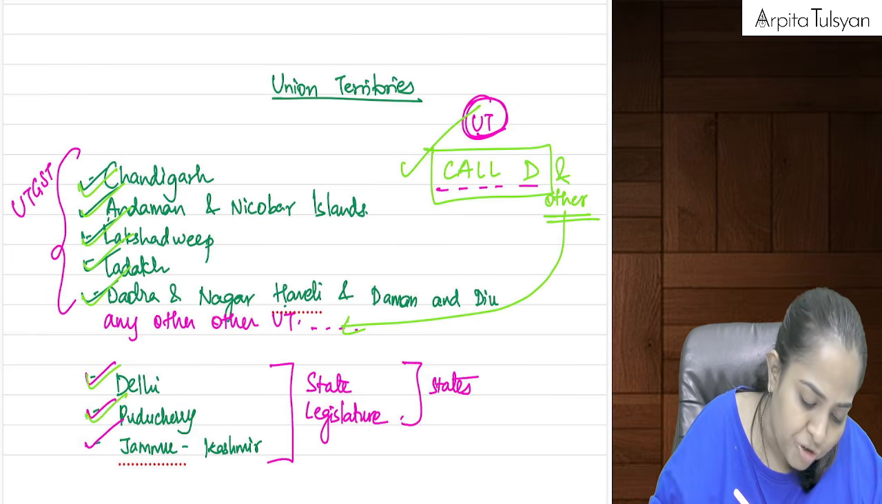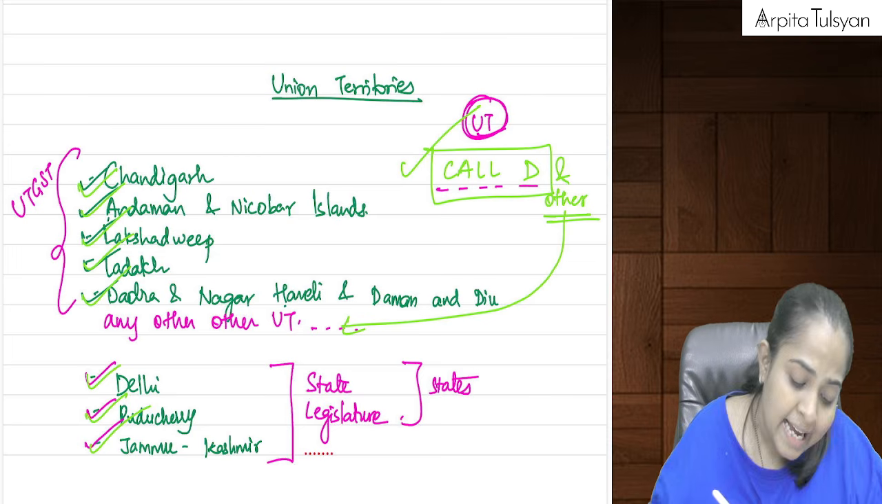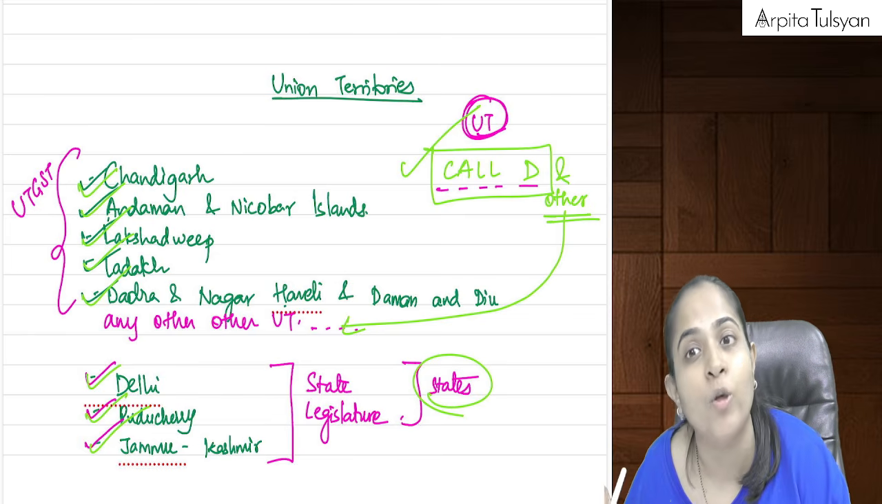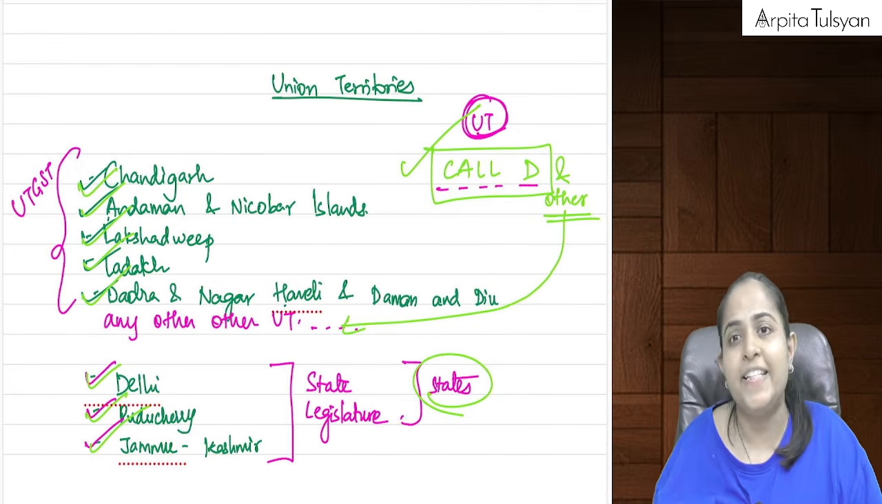But Delhi, Puducherry and Jammu Kashmir, DPK, DPJ, whatever you want to call it, will be considered as states because they have opted to make their own state legislature. So now GST law is applicable.